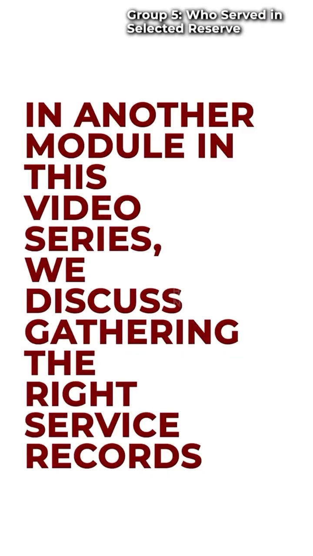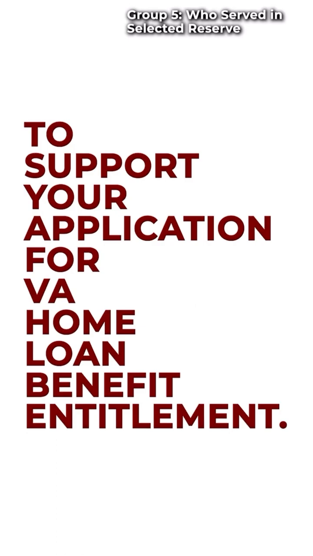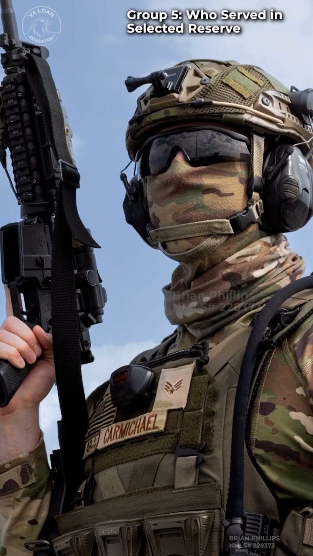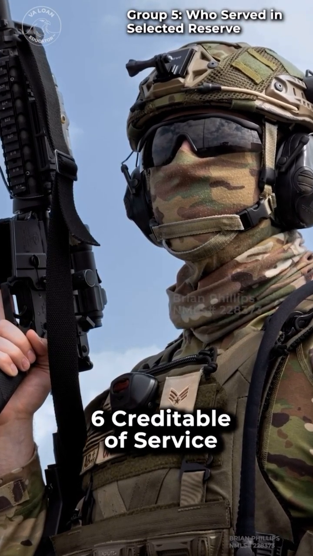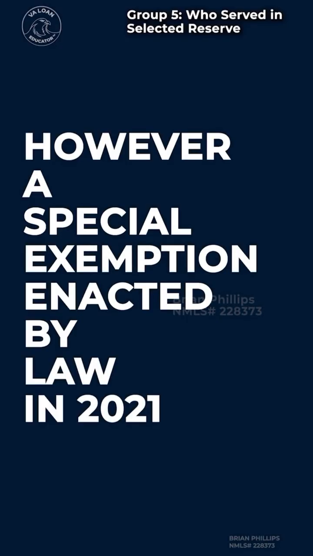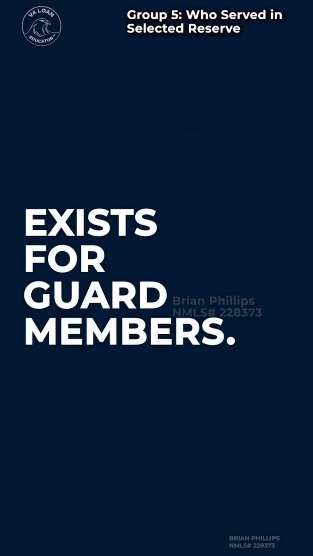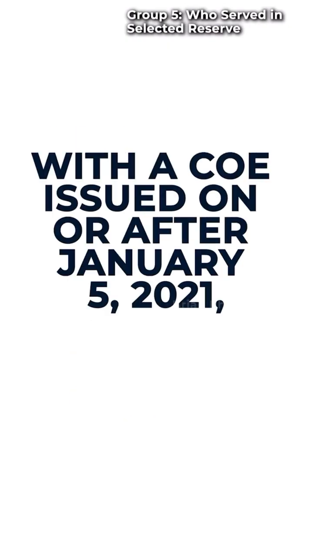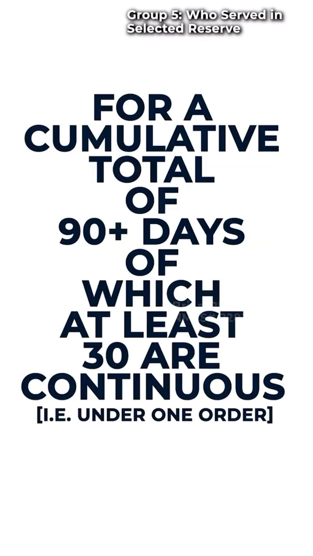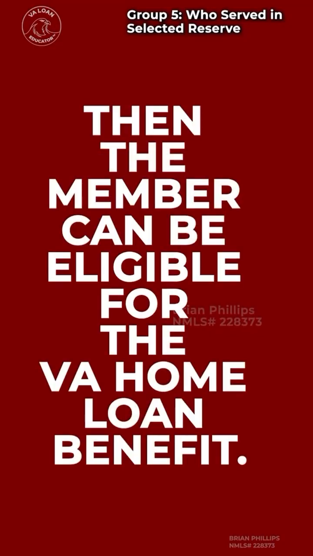In another module in this video series, we discuss gathering the right service records to support your application for VA Home Loan Benefit entitlement. Just like reservists, National Guard members also must have completed 6 credible years of service. However, a special exemption enacted by law in 2021 exists for Guard members if activated to full-time National Guard duty under Title 32 orders with a COE issued on or after January 5, 2021 for a cumulative total of 90-plus days, of which at least 30 are continuous, i.e. under one order. Then the member can be eligible for the VA Home Loan Benefit.